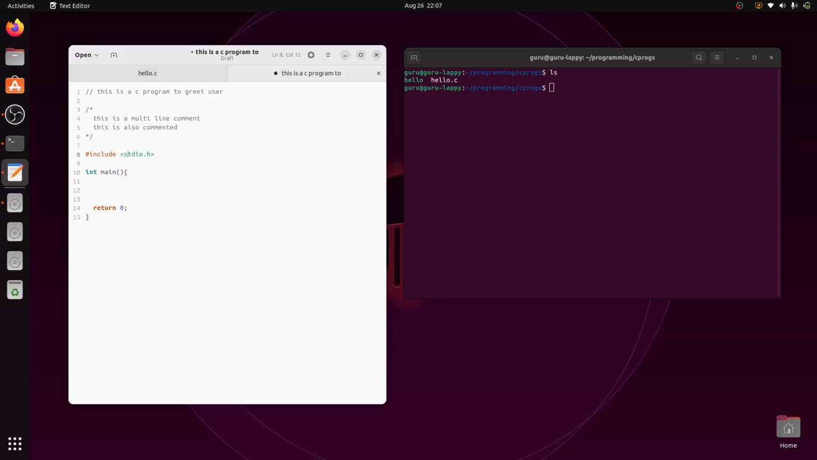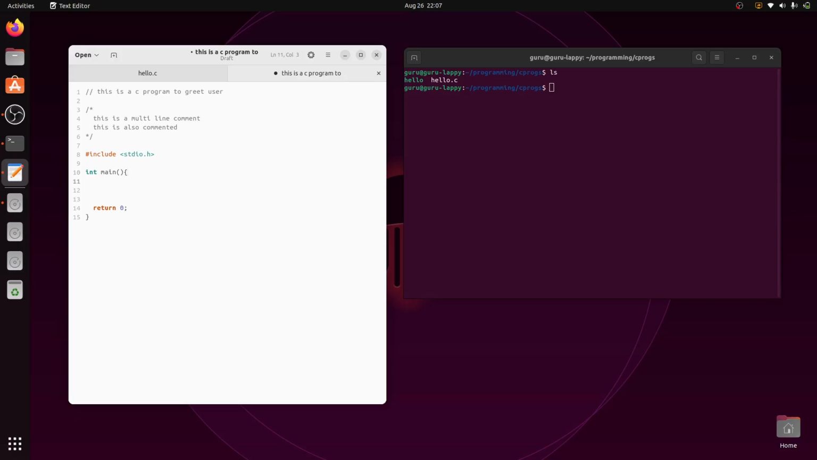So this is a basic skeleton of your C program. Depending upon the situation you may have a few other libraries included, and you may have a lot of code in between. But this is how most of your C programs will look.